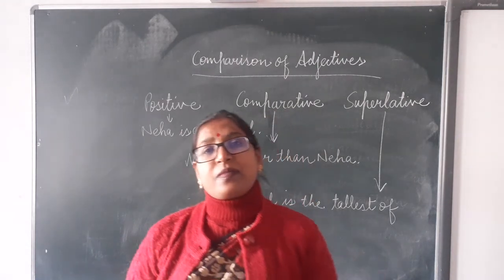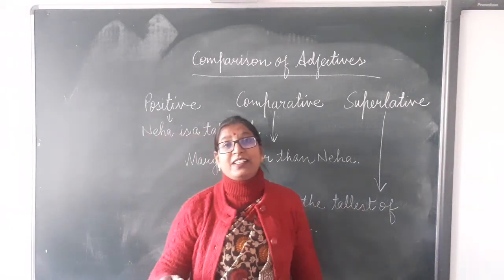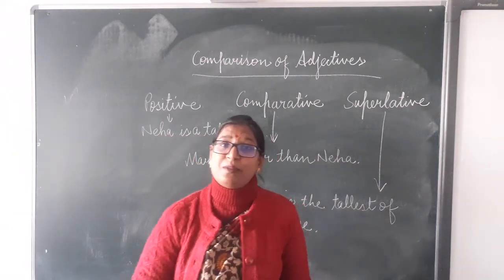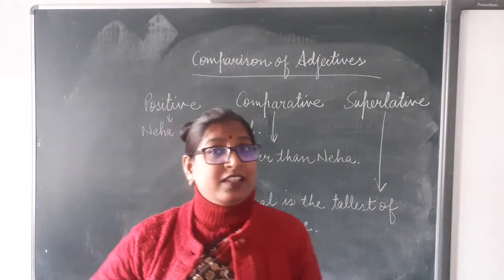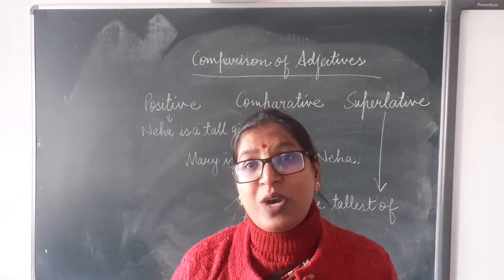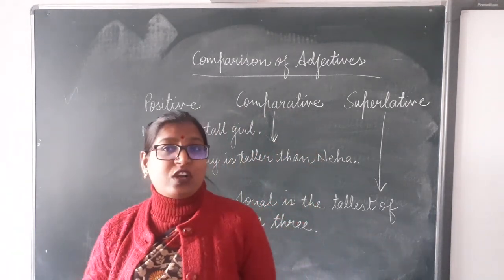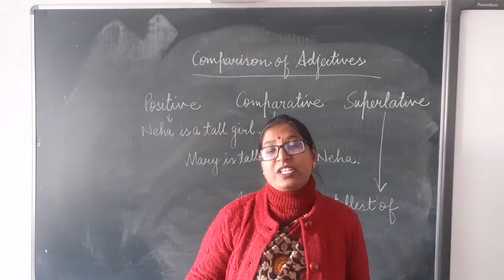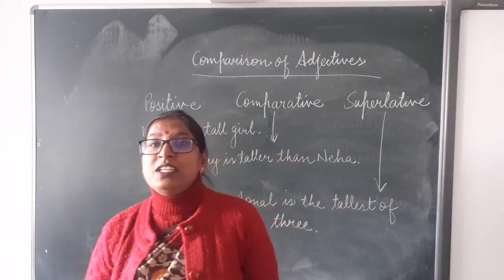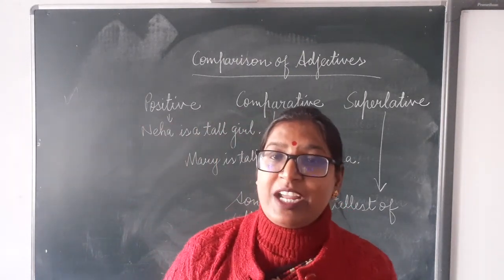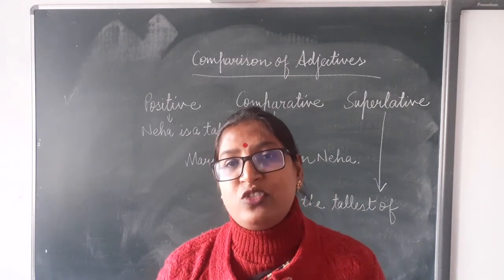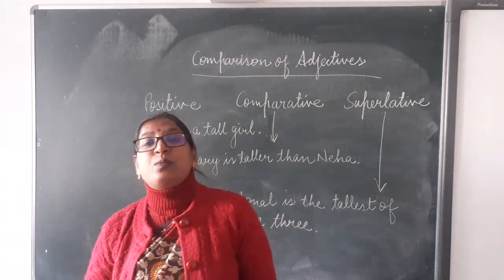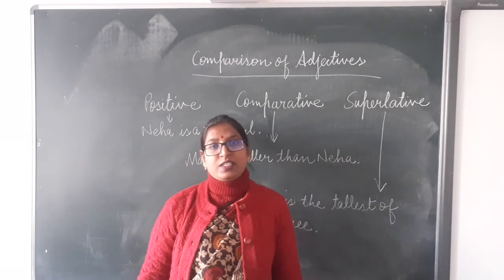Clear? As well as we studied the different types of adjectives in the previous chapter. These are adjectives of quality, adjectives of quantity, adjectives of number, demonstrative adjectives, interrogative adjectives, and possessive adjectives.